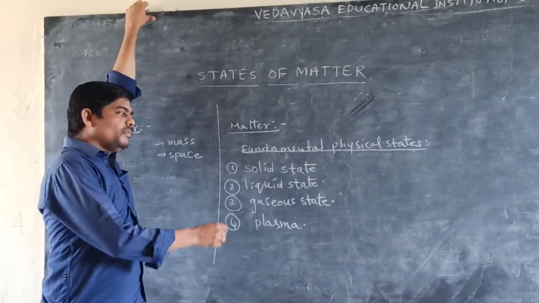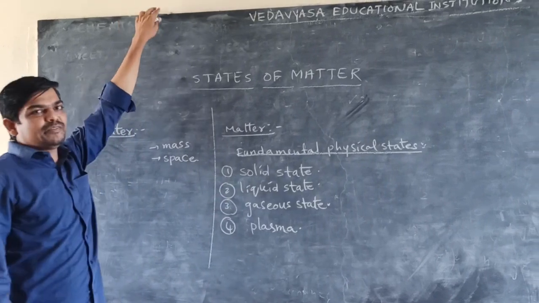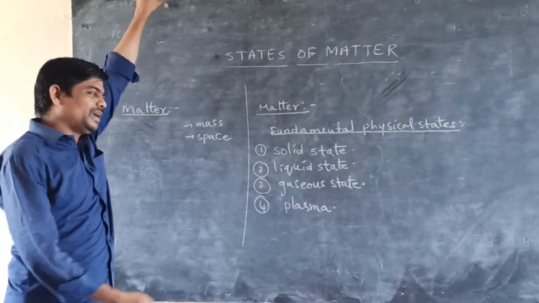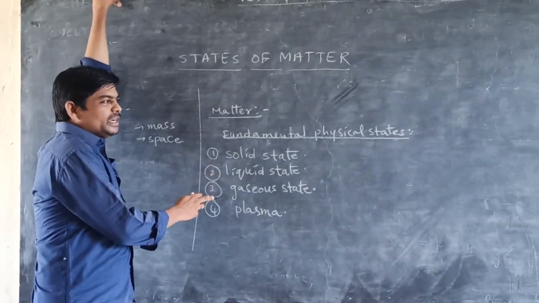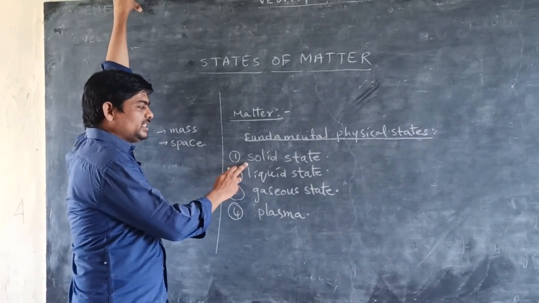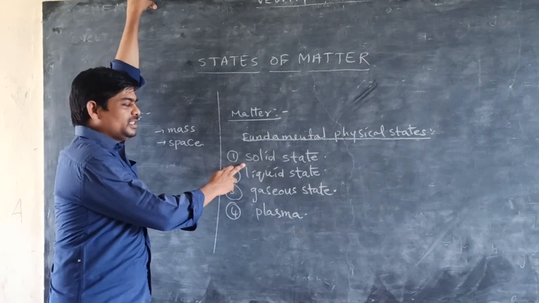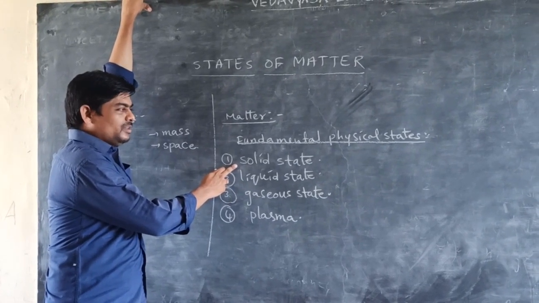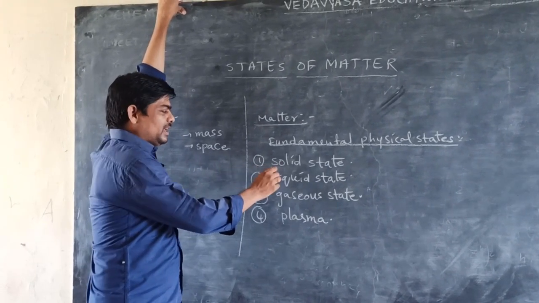In this chapter, states of matter mainly discusses the liquid state and gaseous state, especially the gaseous state. The solid state is explained in second year, so there we can explain it clearly.